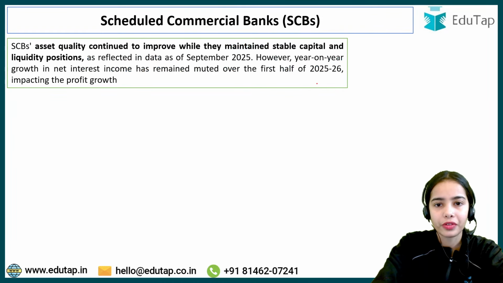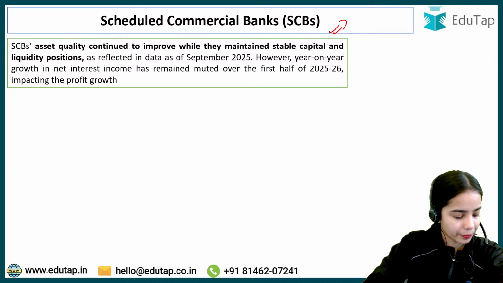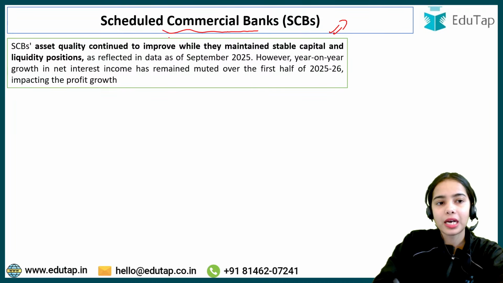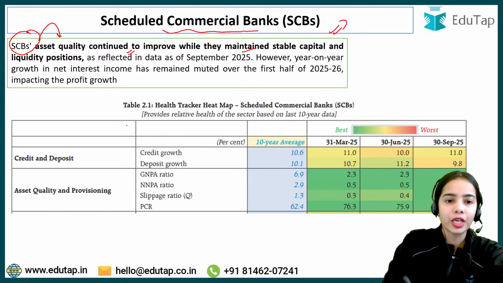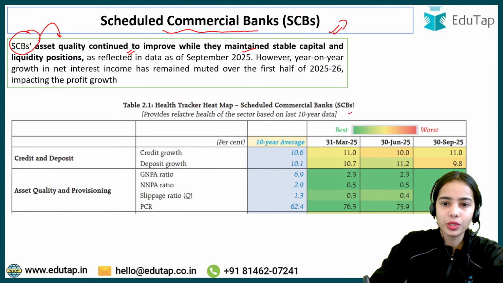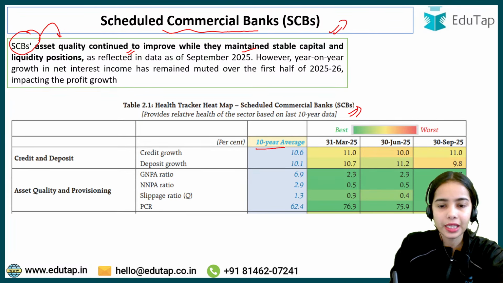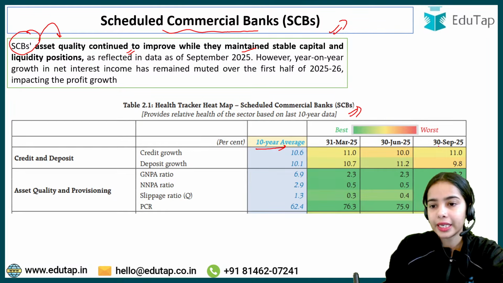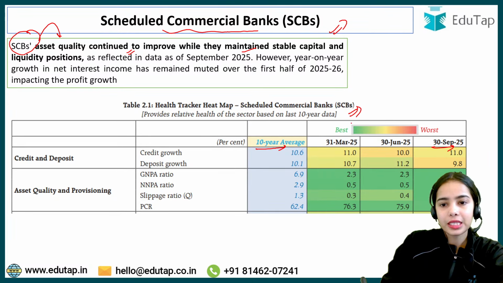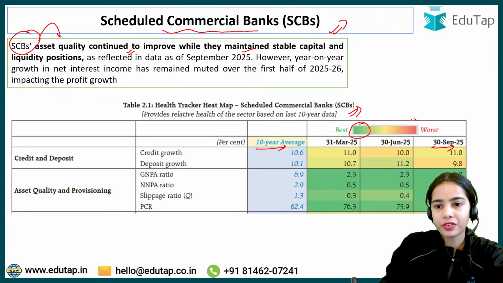So let's start with the data. Scheduled commercial banks' asset quality continued to improve while they maintained stable capital. Here you can see the data for the scheduled commercial banks. The 10-year average is given here, and here is the recent data. You can see that the best is green and the worst is red.